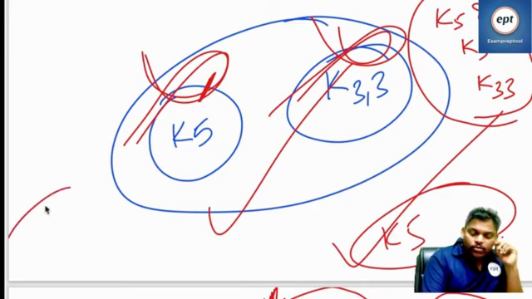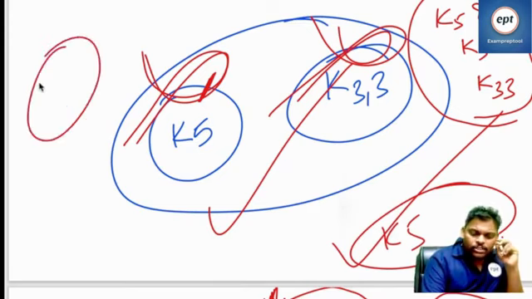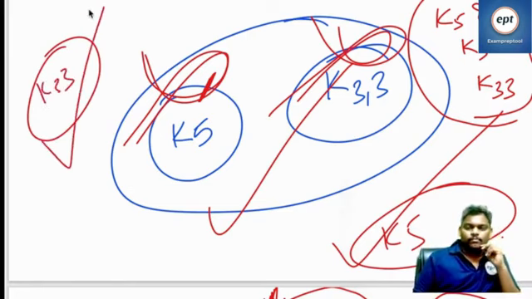Only K33 there, then also planar. Only K5, it is planar. No, if both are there, no one should be there. Neither K5 nor K33.